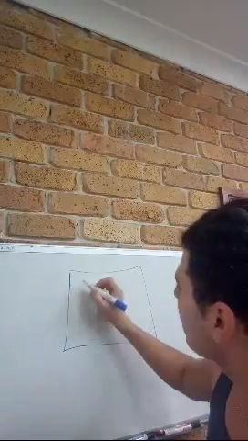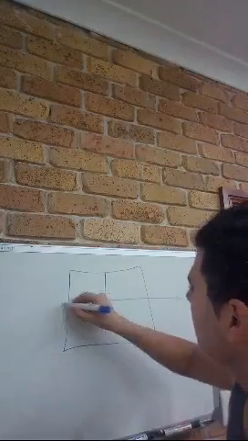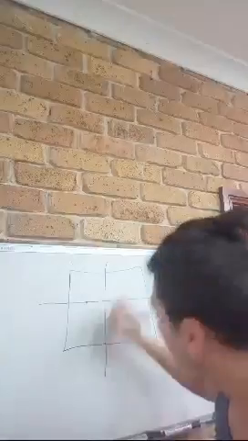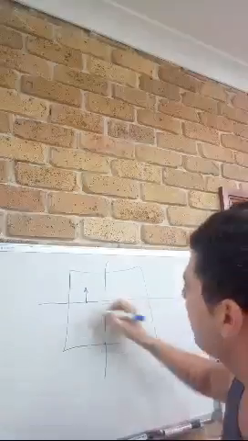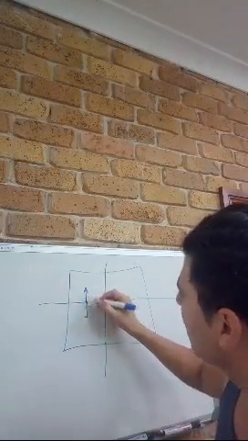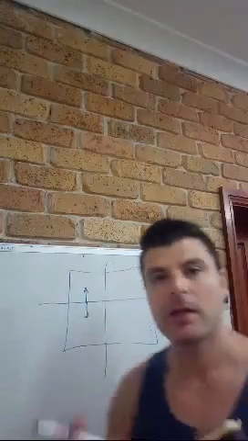So this is an infinite space, and we can call that 2 dimensions here, and it just goes on forever. There's no way out of this space. If you're at this point and you add 3 steps this way, you're still in this plane. If you add 3 steps this way, you're still in this plane. If you multiply this by 3, then it'll be up here, still in this plane. You can't get out of the plane.